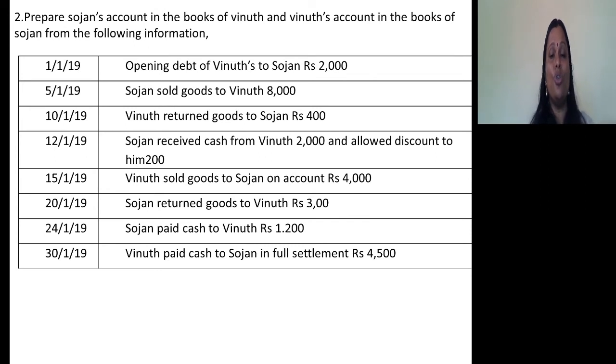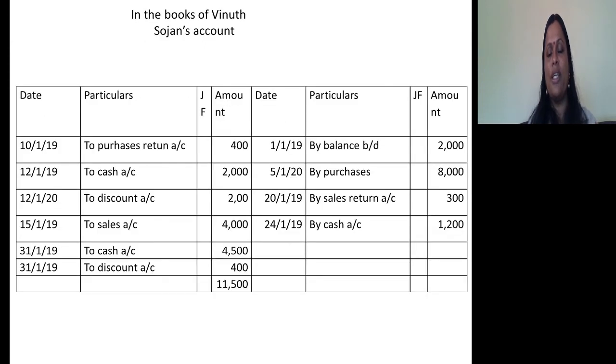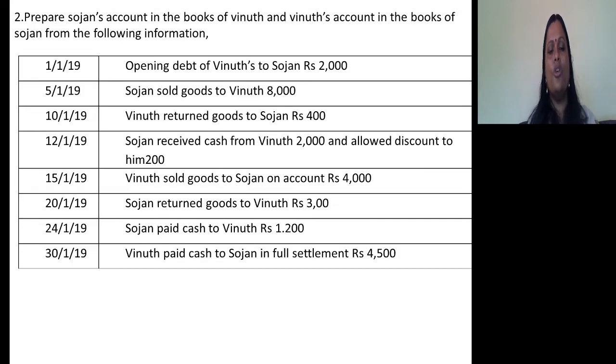Sojan is creditor to Vinut. Vinut is debtor to Sojan. So in the books of Vinut, while preparing Sojan's account, we have to record it as by balance brought down 2000. Sojan sold goods to Vinut.